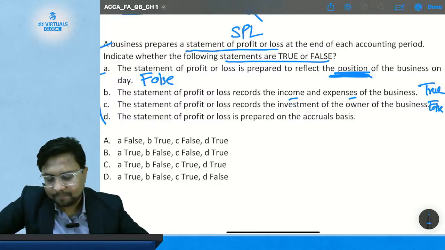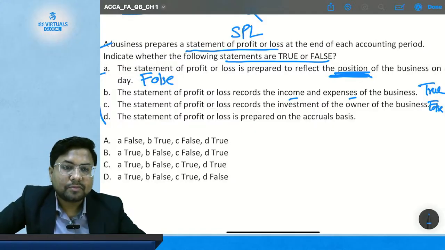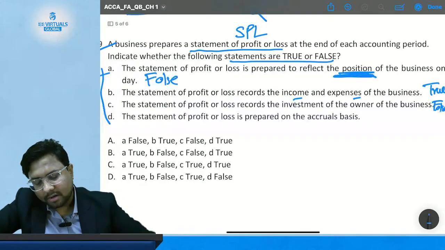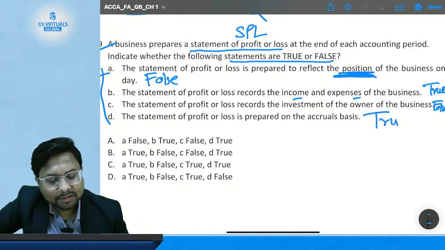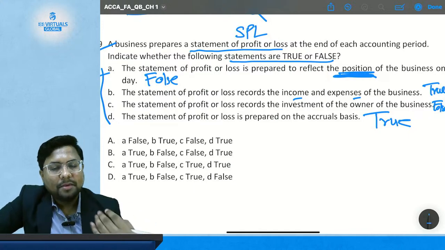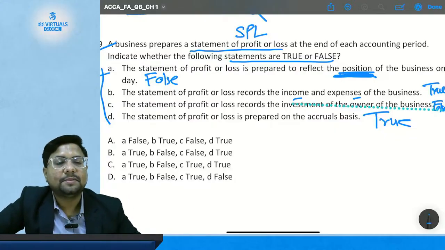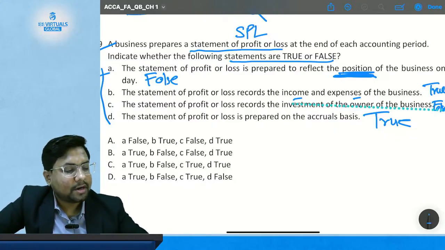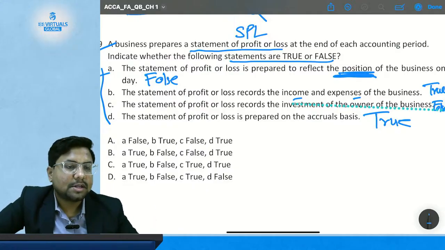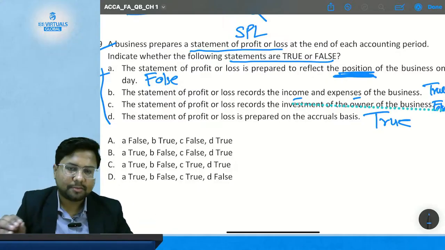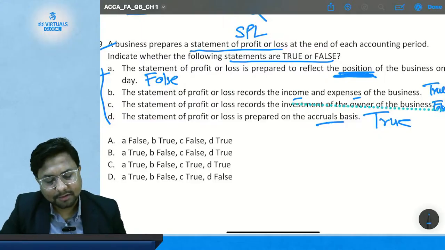Okay. Now, the last statement: the statement of profit or loss is prepared on the accrual basis. Yes, this is prepared on the accrual basis, where you record the expenses which you have paid and not yet incurred, and the expenses which are incurred and not yet paid. Hence it is called an accrual basis system and not a cash basis system. So the statement of profit or loss is prepared on the accrual basis. So this statement is true.